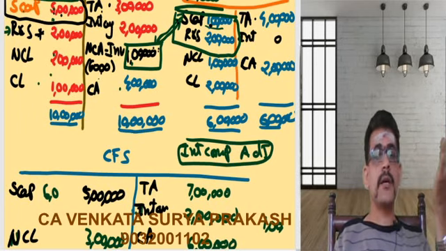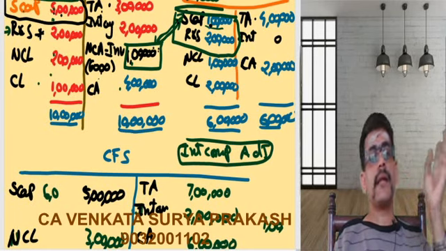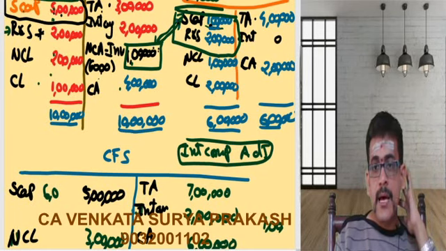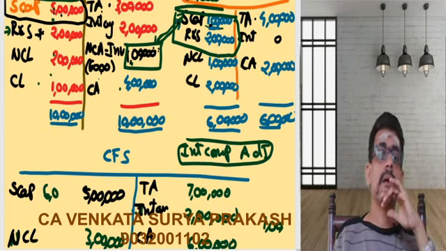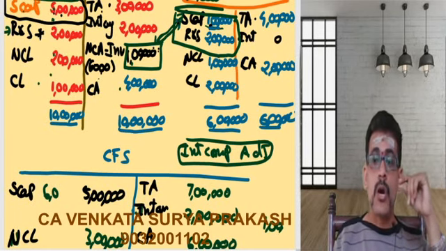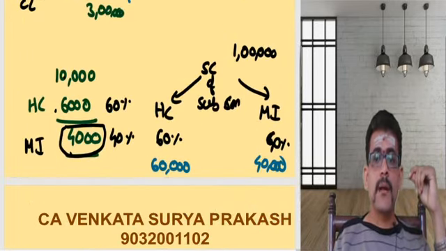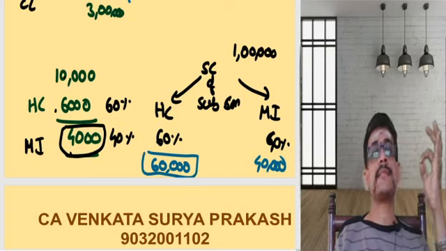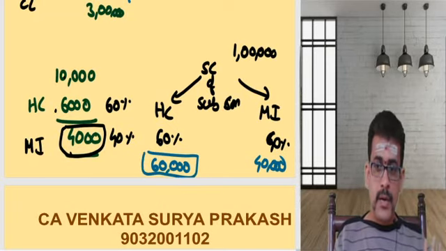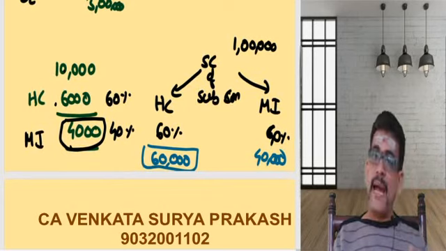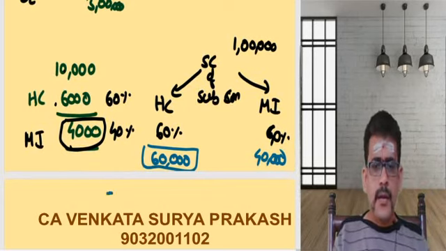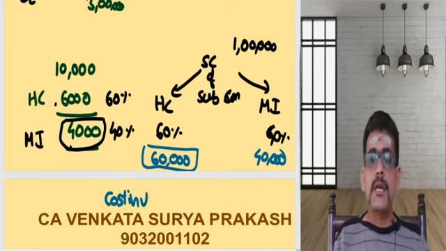As a minority is holding 40%, minority will be getting 40%. So now I had taken the share of the holding company. Now I need to focus on cost. Here, holding company share of capital is going to be 60,000. Now take the cost of investment. For this 60,000, what is the cost you are putting?